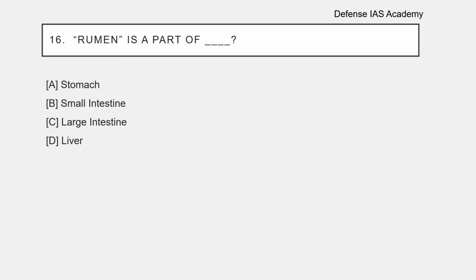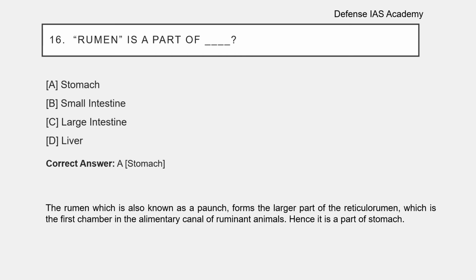Question number 16. Rumen is a part of dash. Options are option A stomach, option B small intestine, option C large intestine, option D liver. The correct answer is option A stomach. The rumen, which is also known as a paunch, forms the larger part of the reticulorumen, which is the first chamber in the alimentary canal of animals. Hence, it is a part of the stomach.